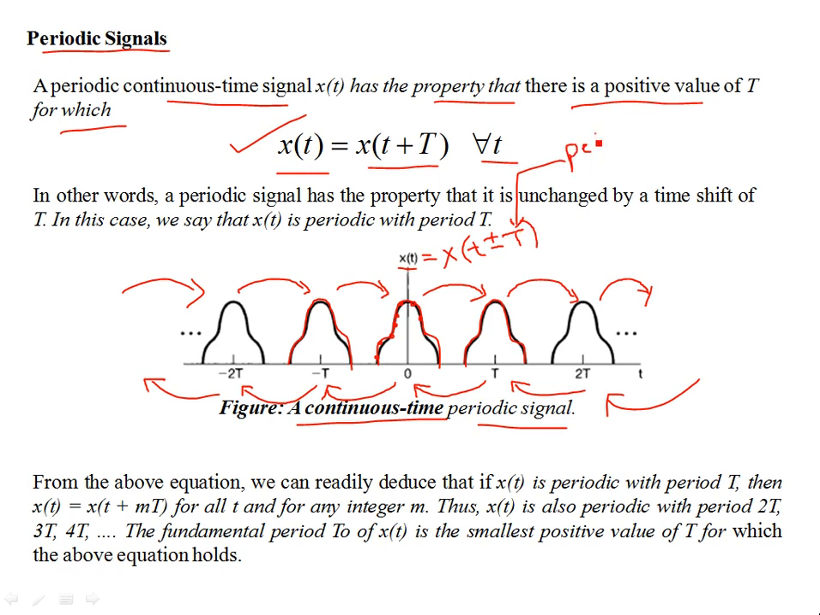So we call this the period, or precisely the fundamental period. Why? Because you can also go on shifting by an integral multiple of the period, so it can be shifted by 2T or 3T. What happens if I shift x(t) by 2T? You see, the equality still holds. I mean, this can be shifted by 2T.